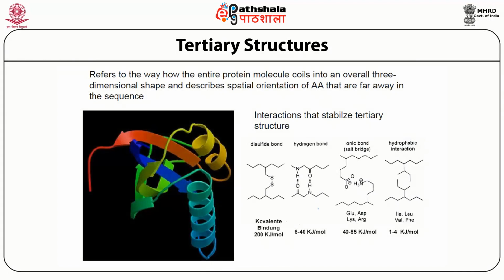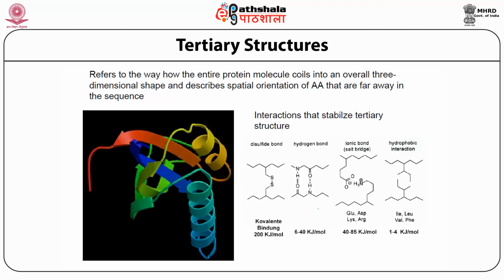Now, what is tertiary structure? Tertiary structure refers to the way the entire protein molecule coils into an overall three-dimensional shape, and the interactions between secondary structures or amino acids that are far away in the sequence but still come together in three-dimensional space to get a functional structure. The interactions involved in tertiary structure can be a disulfide bond between two cysteines, which is a covalent bond, so the energy involved is high, 200 kilojoules per mole. Or it can be hydrogen bonding, ionic bonding, or hydrophobic interactions between two helices.